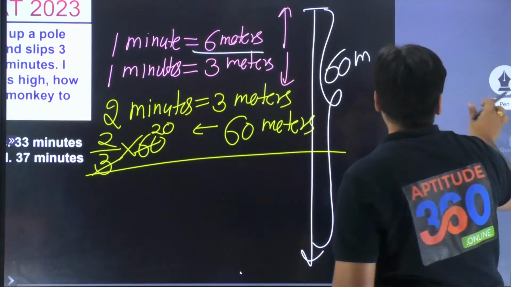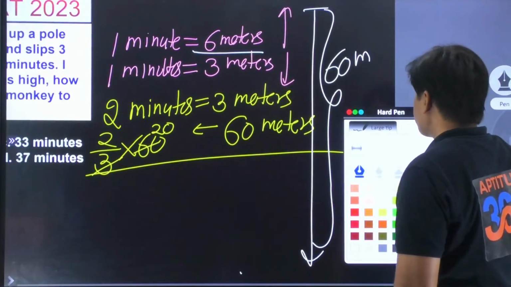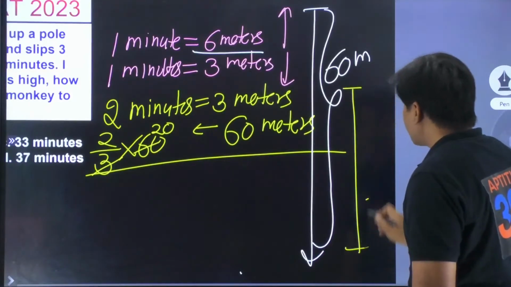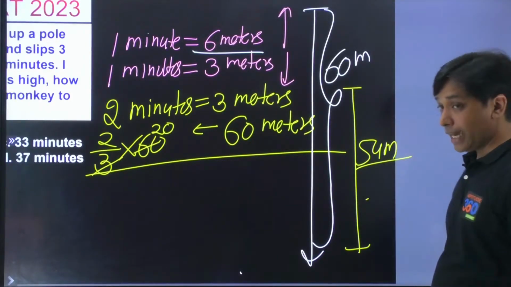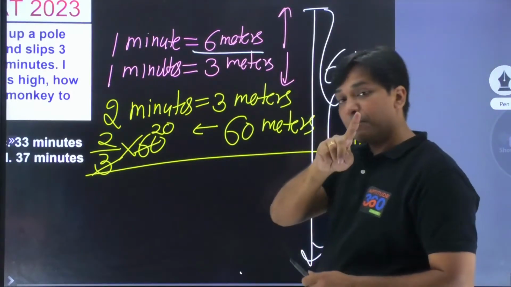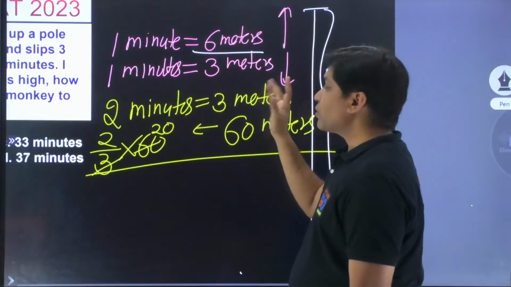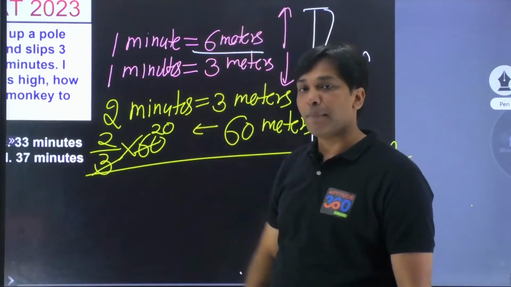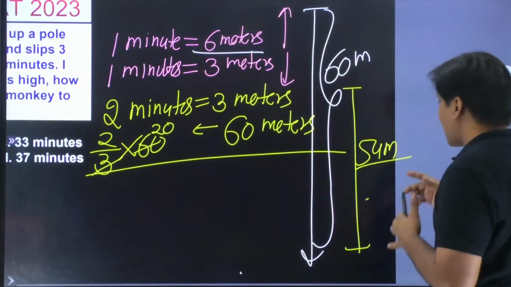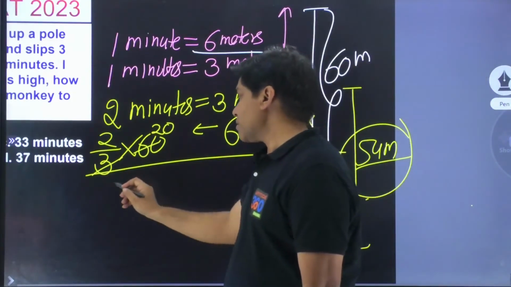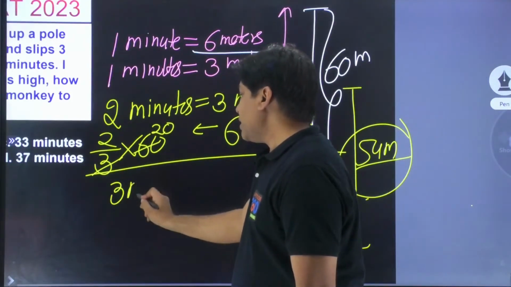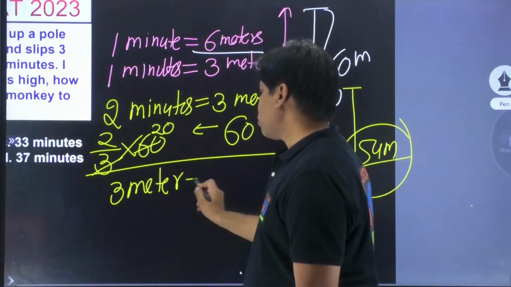So can I say this over here, अगर ये मान लो 54 मीटर्स की हाइट तक पहुंच गया, कैसे, किस स्पीड पे, किस रेट पे गया, 2 minutes में 3 meters, this is how it is climbing up. And if somehow it is reaching 54 meters, so अभी हम क्या कर सकते हैं, 3 meters जाने में इसको लगता है 2 minutes.